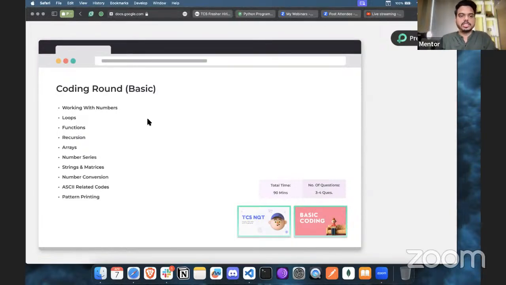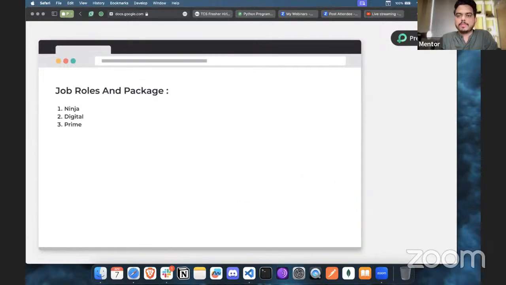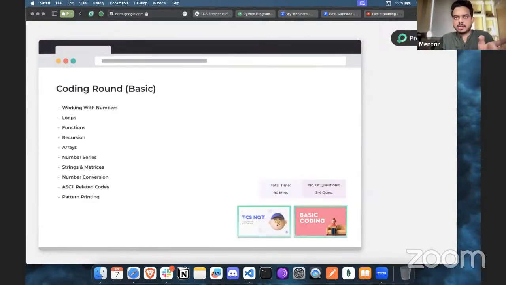So this is what you can expect for the basic, an easy level question. These are the topics that are expected, as we have seen with previous year patterns.